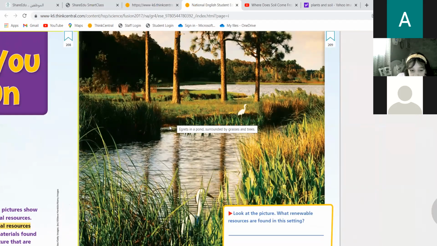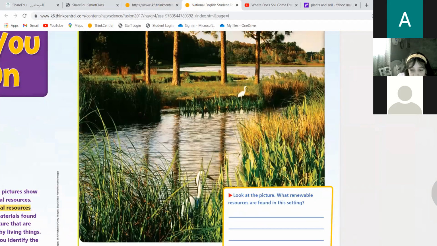Now take a look at this picture. Can you see the natural resources over here? I see a duck. Okay, is a duck a natural resource? Can we eat a duck? No. Yes, some people eat duck, and it's okay to eat a duck. It's just like chicken.